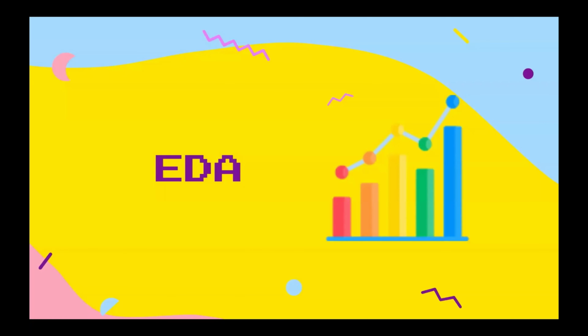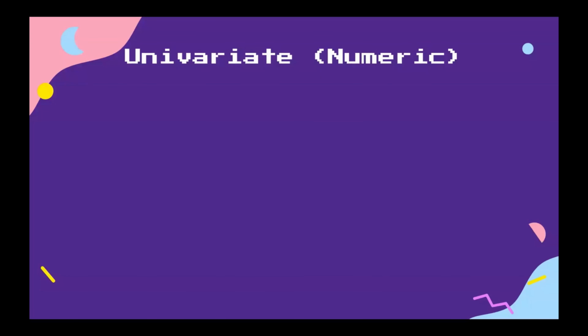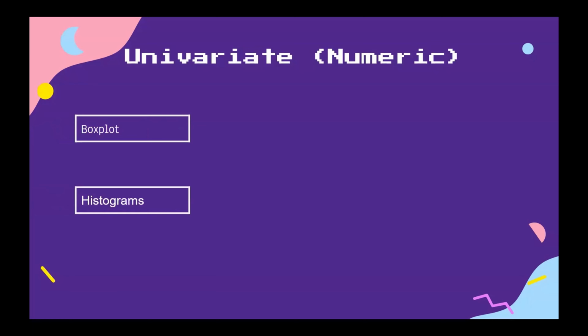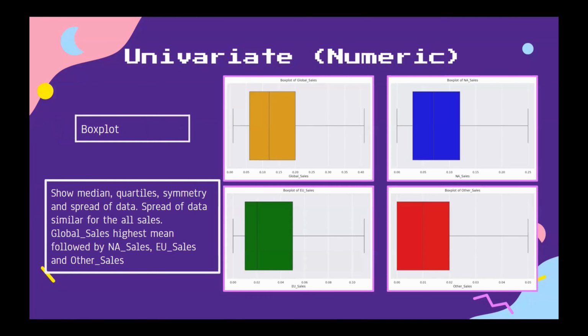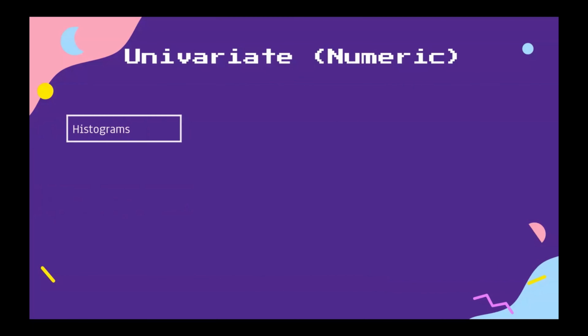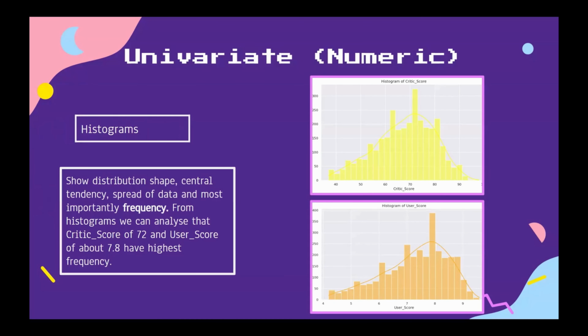Moving on to EDA. For univariate numeric, we did box plot and histogram. Box plot shows median, quartile, symmetry, and spread of data. Spread of data is similar for all sales. Global sale has the highest mean, followed by NA sale, EU sales, and other sales. Histogram, most importantly, shows frequency. From histograms, we can analyze that a critic score of 72 and user score of 7.8 have the highest frequency.